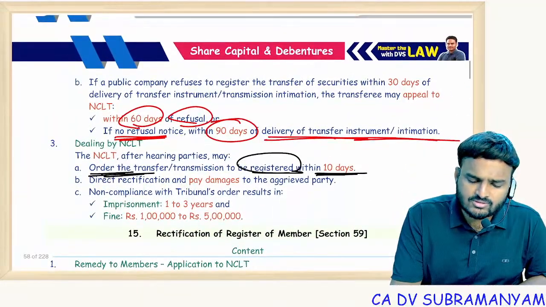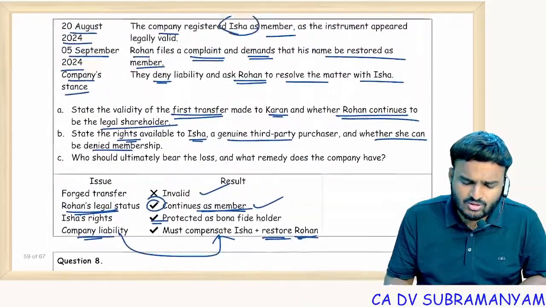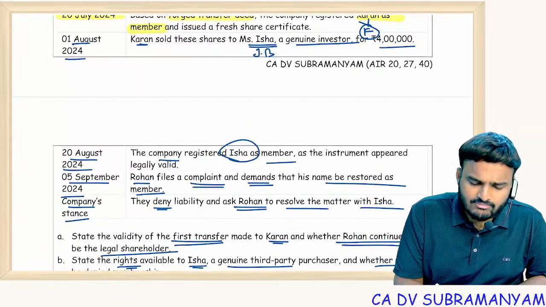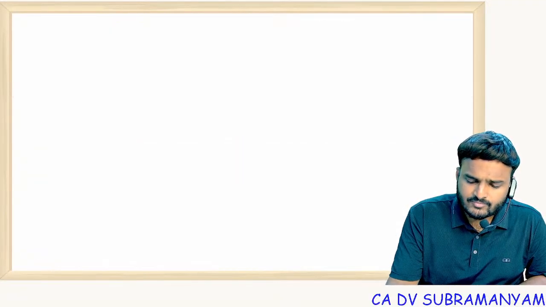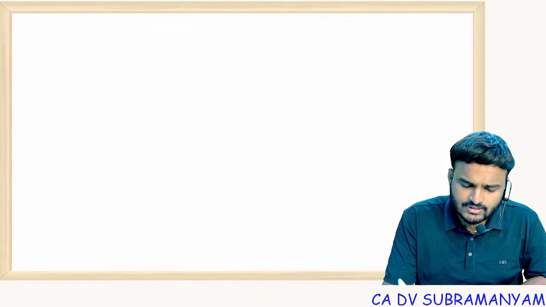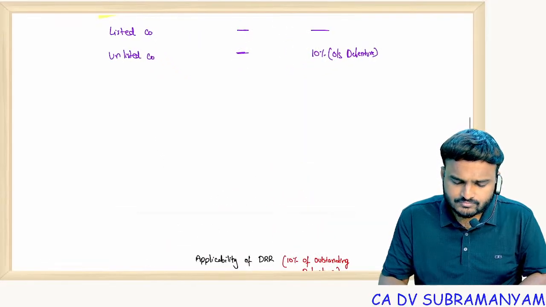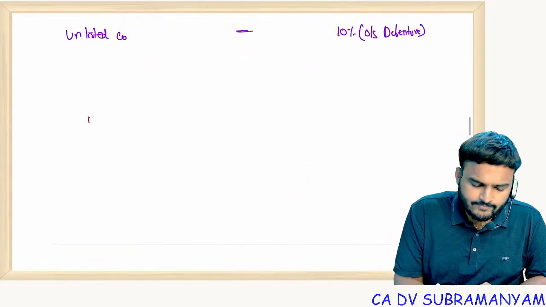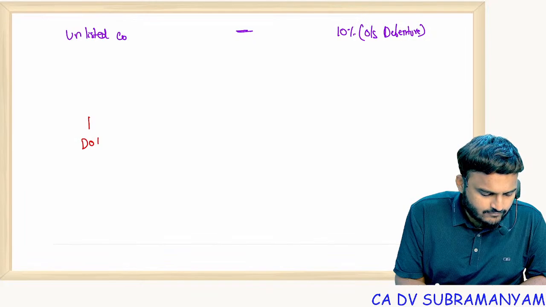So for this, let me draw one small time diagram. This would be better. See, this is the date of transfer.